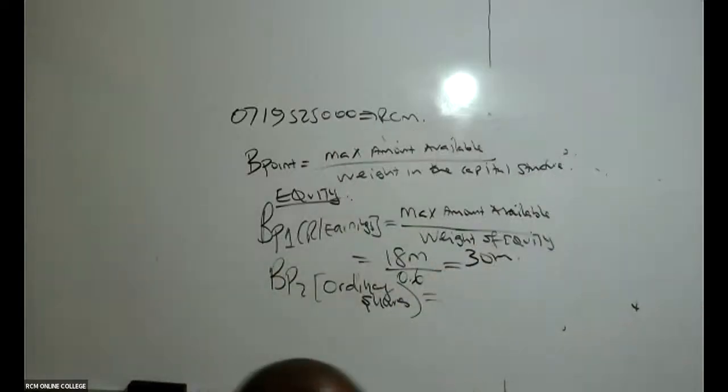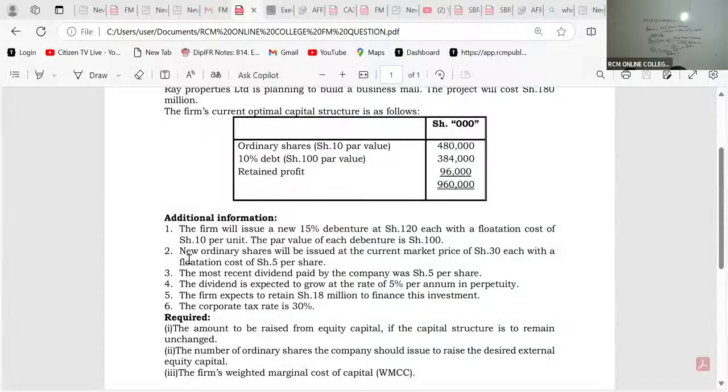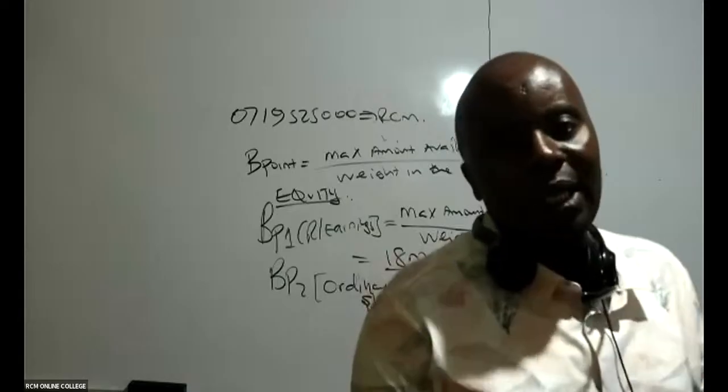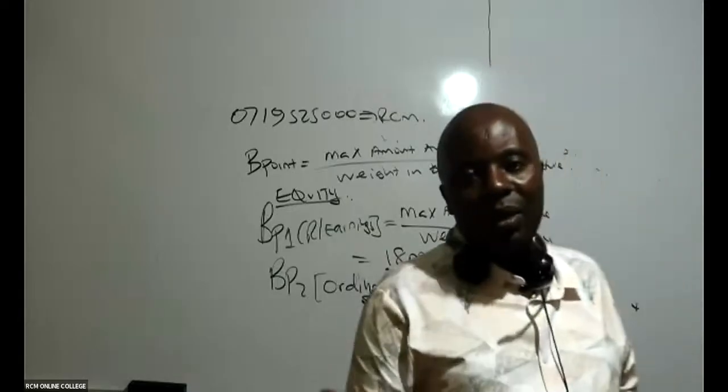What are they telling us under ordinary shares? They're only telling us new ordinary shares will be issued at the current market price of 30 each. They're not giving us any maximum. There is nowhere they're defining a maximum amount that we can get from ordinary shares.